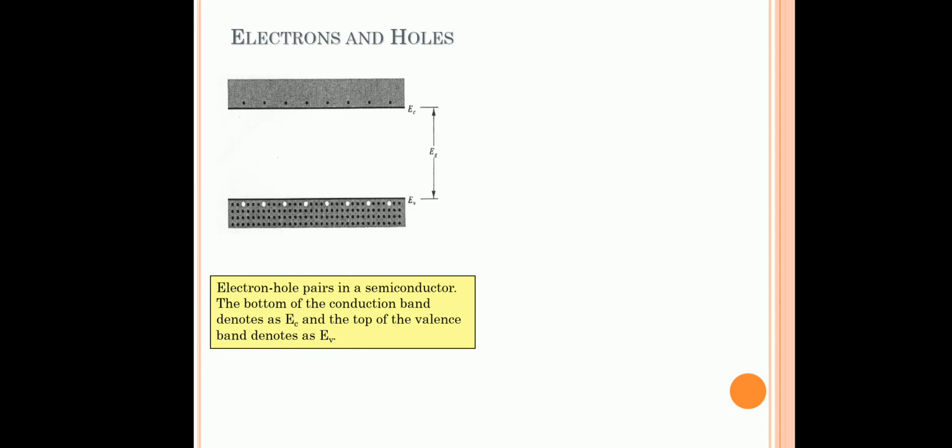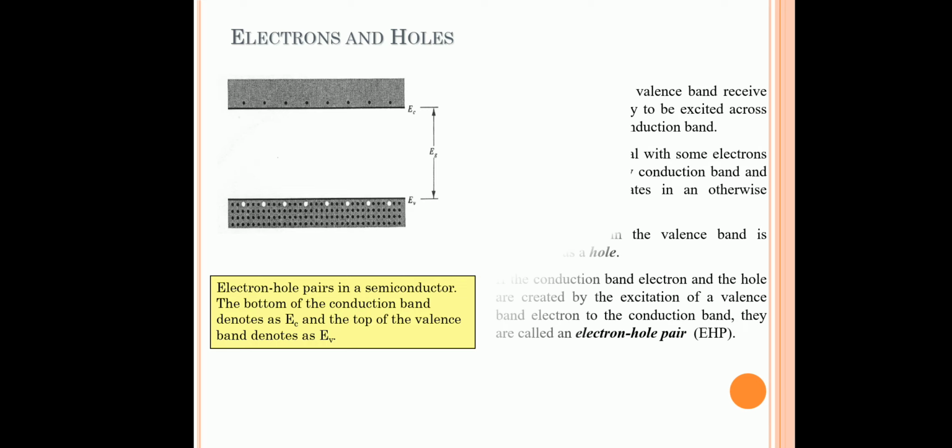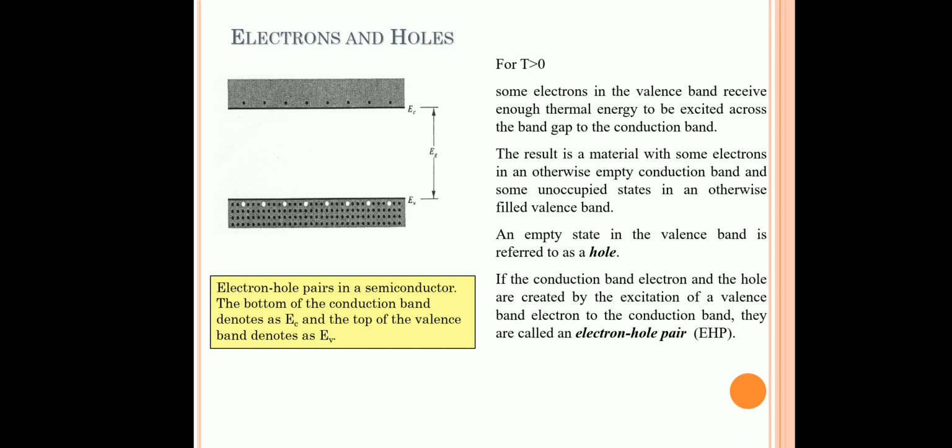So this is our energy band model. The top of the valence band is represented as EV, and the bottom of the conduction band is represented as EC. At 0 Kelvin, the valence band is fully filled and the conduction band is empty. But here it is given as T greater than 0. So some of the valence band electrons will get sufficient energy to overcome the energy band gap Eg, and they move freely to the conduction band. So a vacant space is created in the valence band. Here that vacant space is represented as white dots.